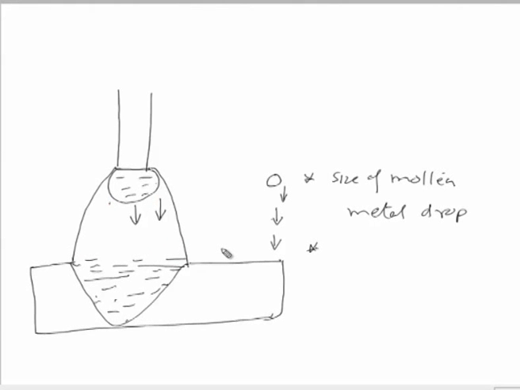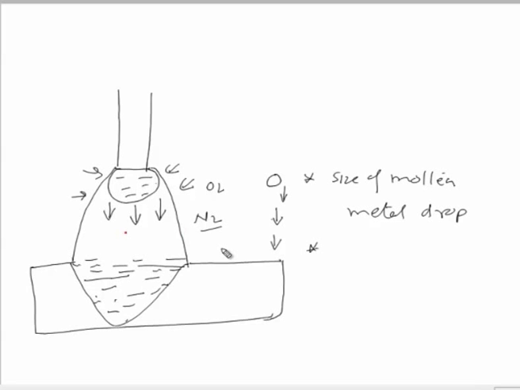The longer the time during which the molten metal drop remains in the arc zone, the greater will be the adverse effect of the gases present in the arc environment in the form of oxygen, nitrogen and other gases. So, greater will be the adverse effect of the atmospheric gases and the other gases present in the arc region.